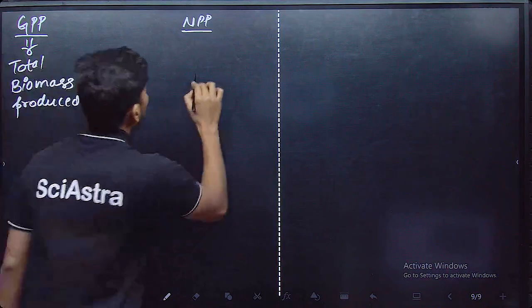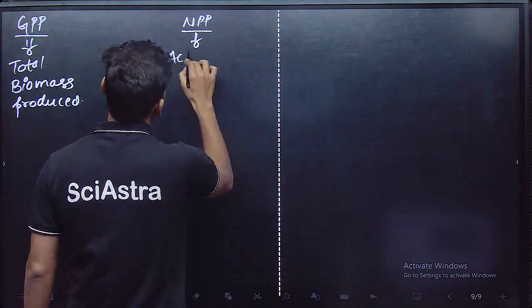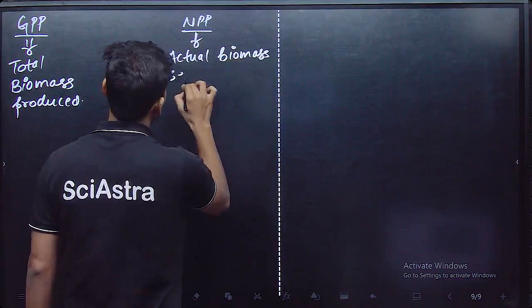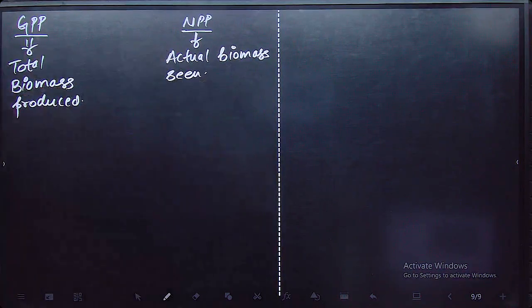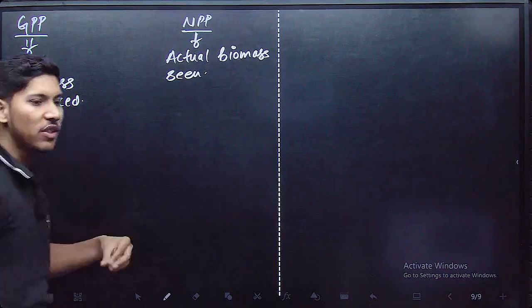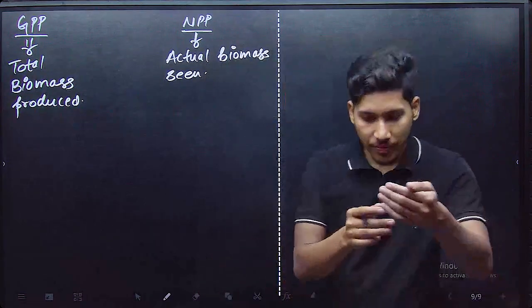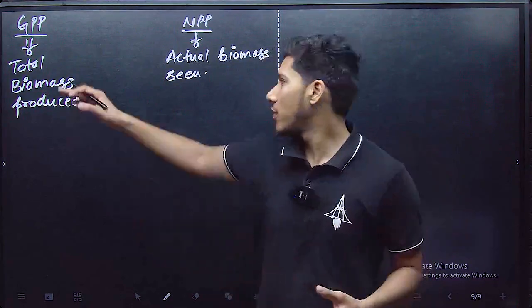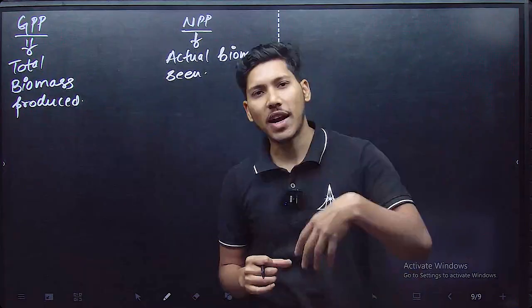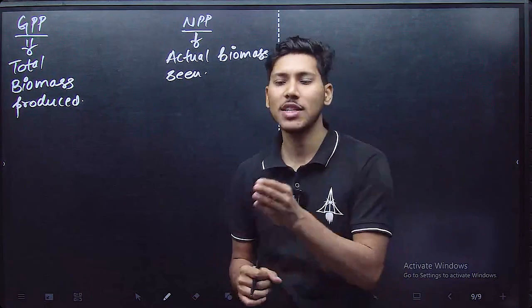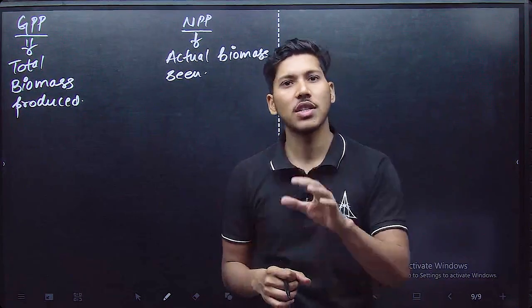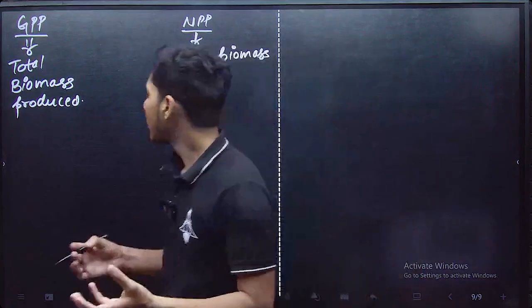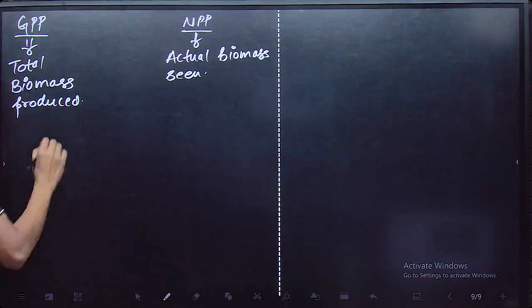Okay, but net primary productivity is the actual biomass seen. Because from the total biomass, some of the biomass gets used up during the course of other activities of the plant. Plants also respire, so some of the biomass is getting used up in the respiration process, and some of it in other metabolic processes of plants. So that's why there is some amount which is lost from this total amount.